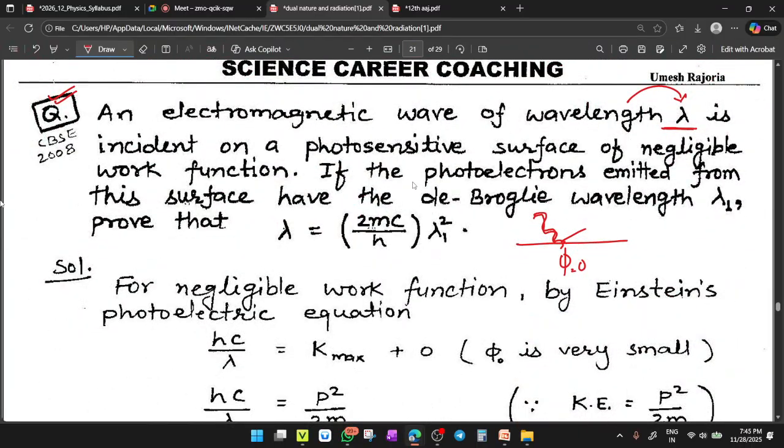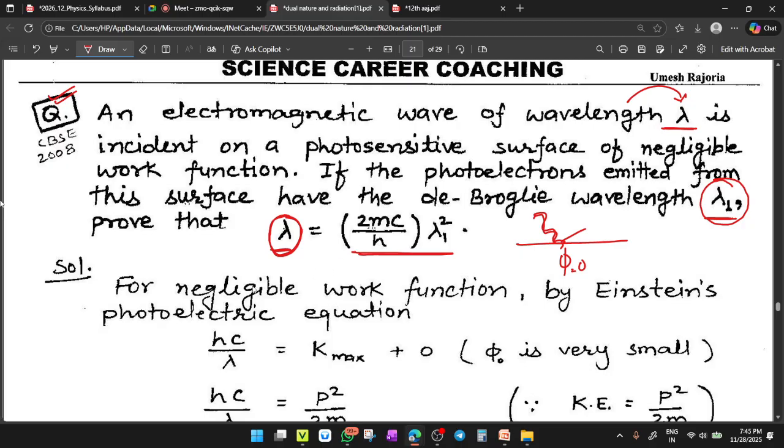If the photoelectrons emitted by the surface have a de Broglie wavelength of lambda 1, this is the wavelength of the emitted electrons. You have to prove that lambda equals 2mc lambda 1 square upon h. Means what you need to do? You have to find the value of the incident wavelength. What wavelength is incident there, you have to find this value lambda.